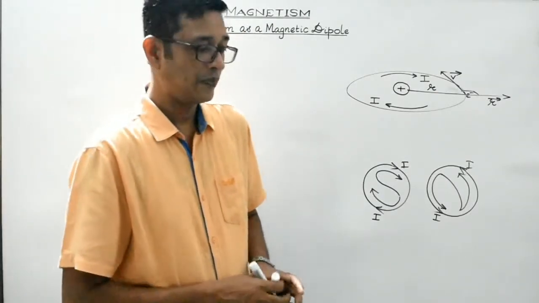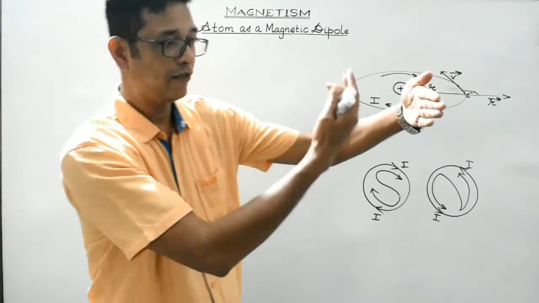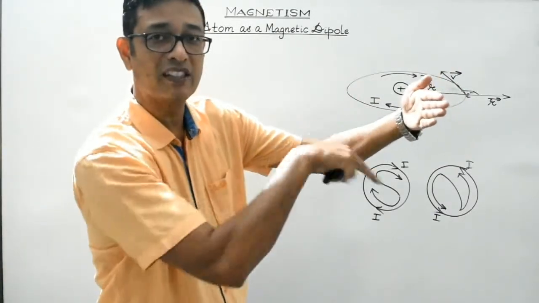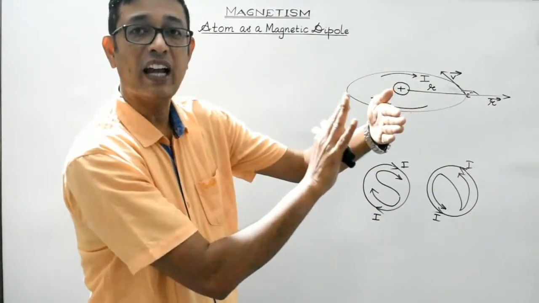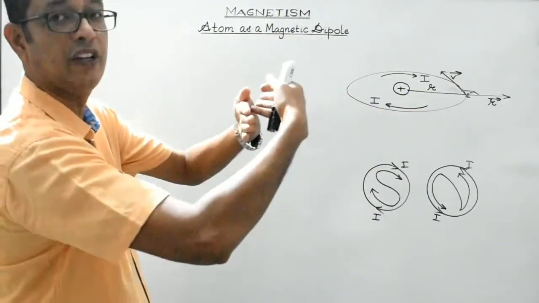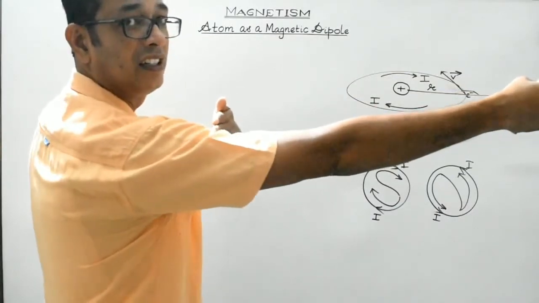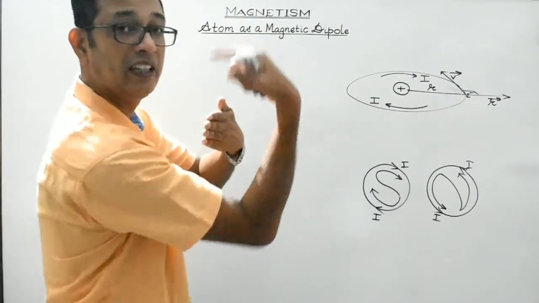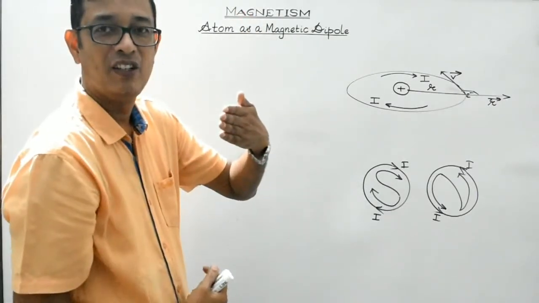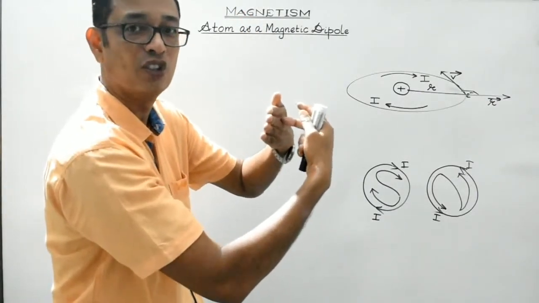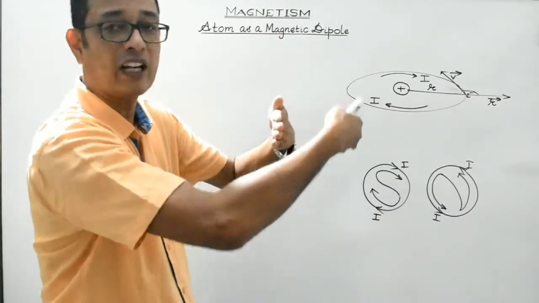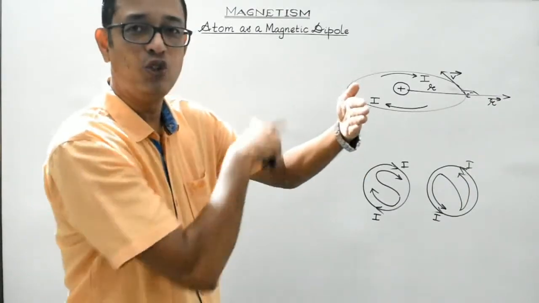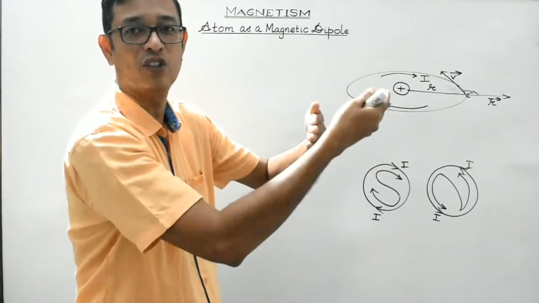So basically, if we consider a current carrying loop, and from my side, the current appears in this loop to be flowing in the clockwise direction, then this phase will act as the south. While the other phase, if the observer is standing over here, from his point of view, the current in the same loop will appear to be flowing in the anti-clockwise direction. So this phase will act as the north. So this one will act as the south, and that phase of the same current carrying loop will behave as the north pole. So current carrying loop, it will have two poles, south and north.